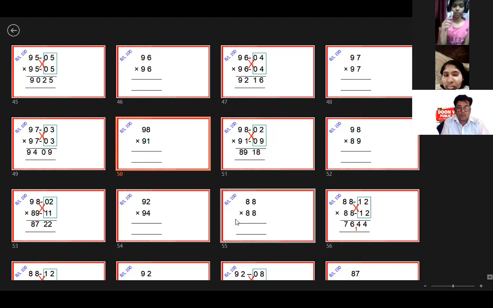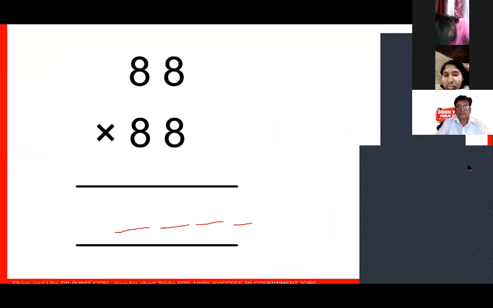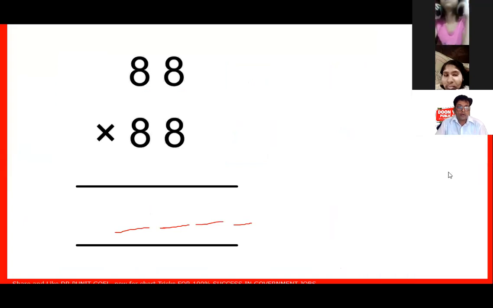Now, this is the problem which you have to do. Your answer must be in 4 digits only. Ananya, what are you writing? Nothing is visible. Only the boxes are there.